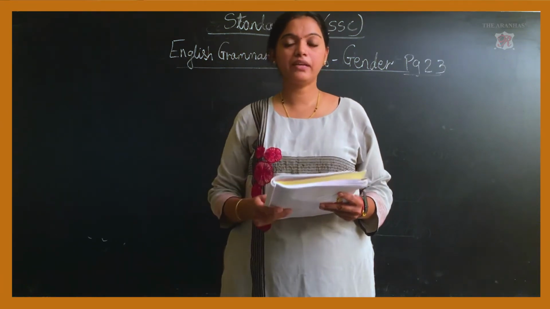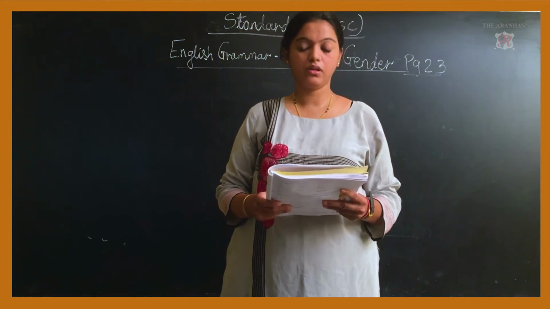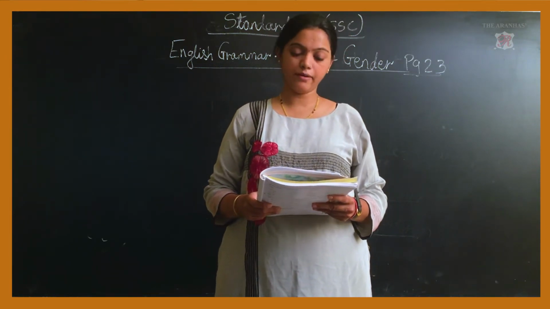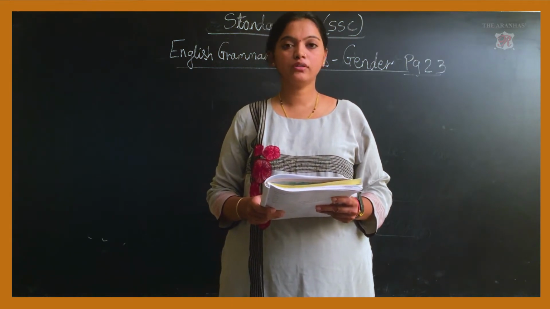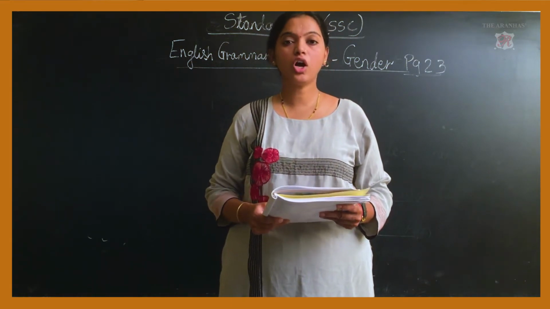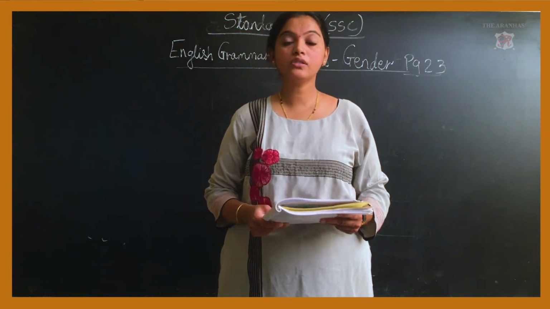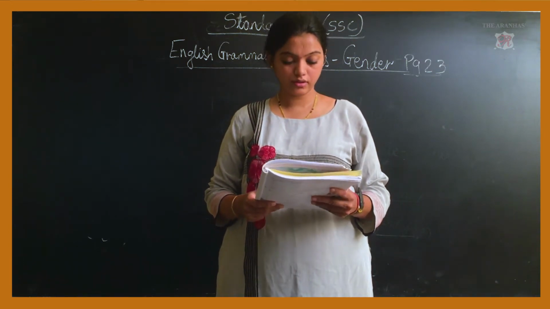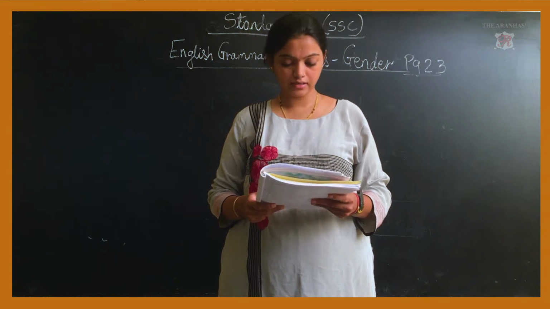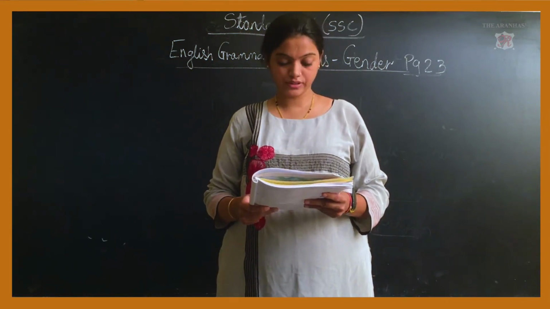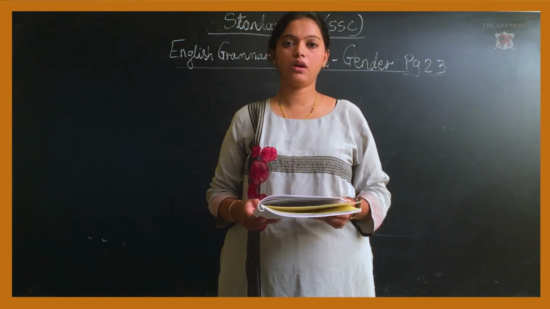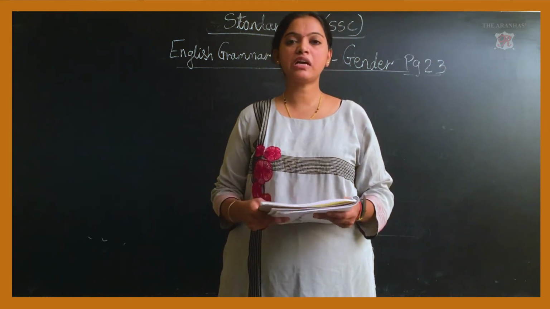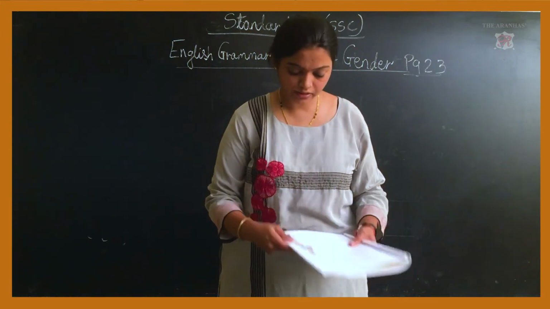So first one, brother. What is the feminine of brother? Sister. Grandfather, grandmother. Prince, princess. Peacock, peahen. Cock, hen. Cock is also known as rooster. Groom, bride. Actor, actress. King, queen. Bull, cow. Okay. Now we will start with the first exercise on page number 25.